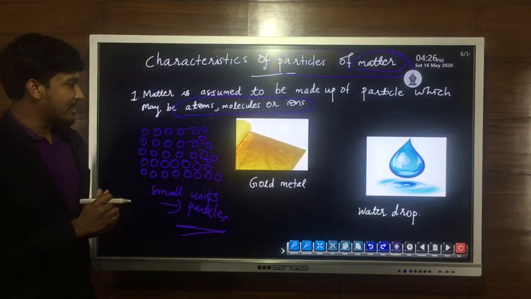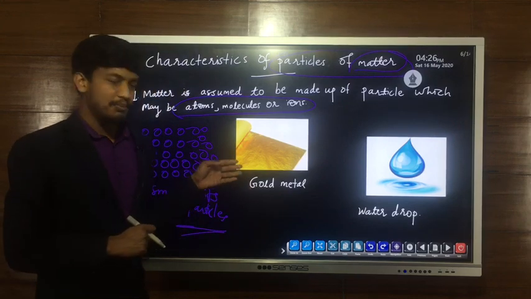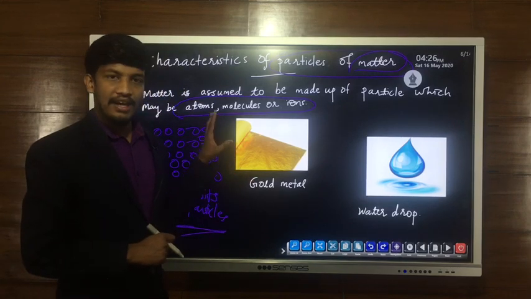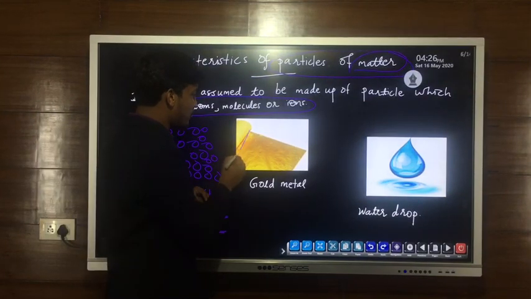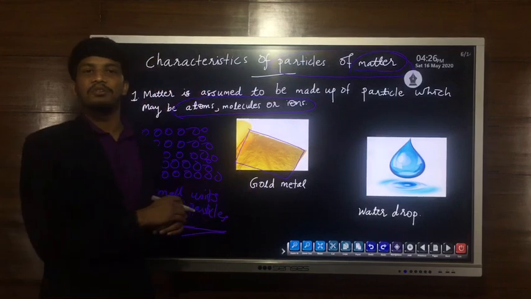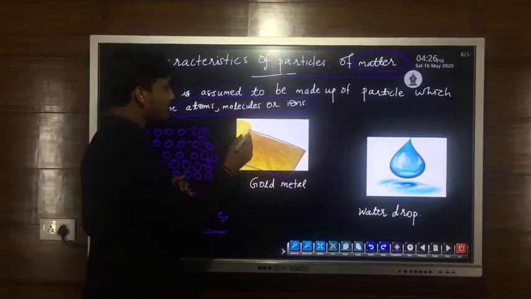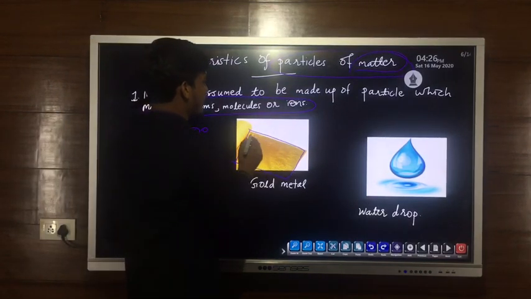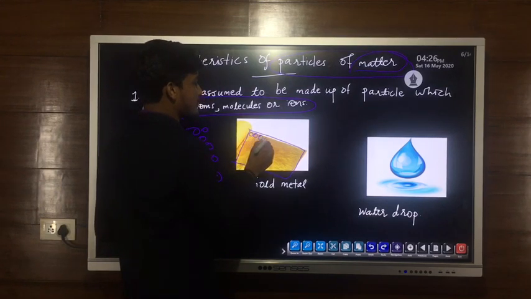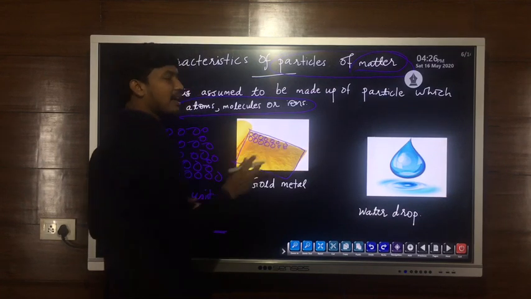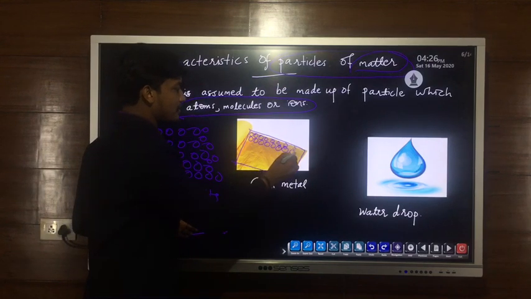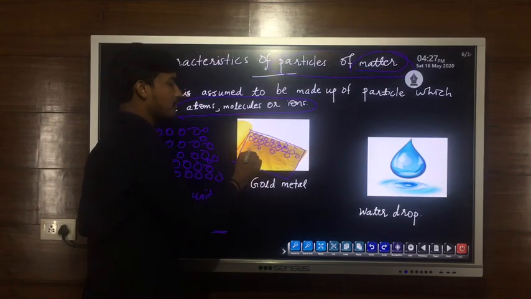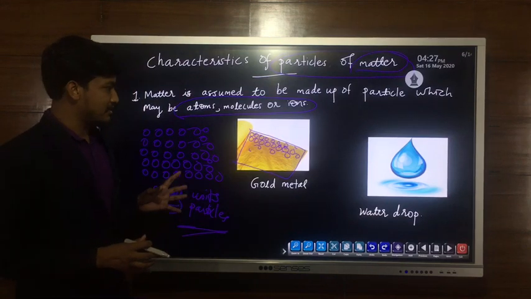For example, we can consider metals. Suppose we have a gold foil, a thin foil of gold metal. This thin foil of gold metal is a form of matter, and it is made up of very small gold atoms. This gold foil is made up of small particles, and these particles are atoms. So a small foil of gold is made up of millions of gold atoms like this.